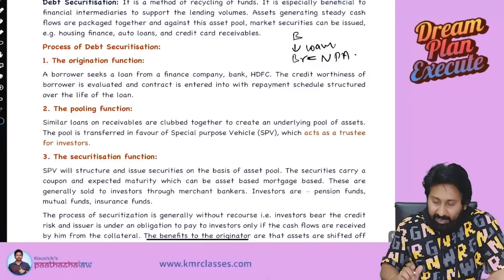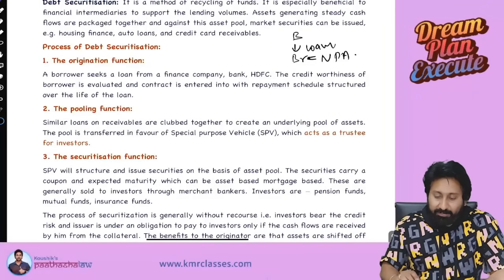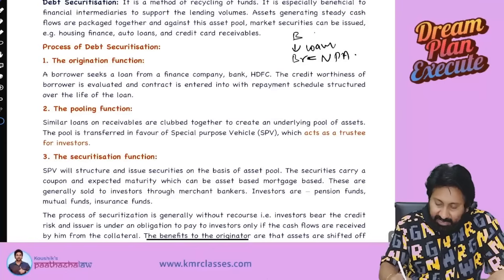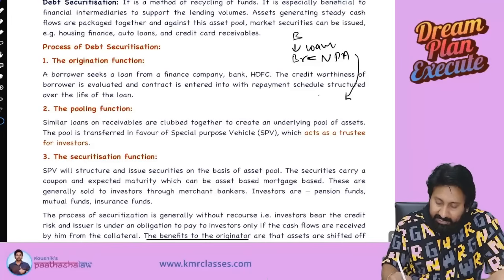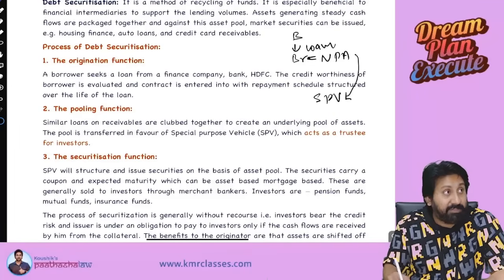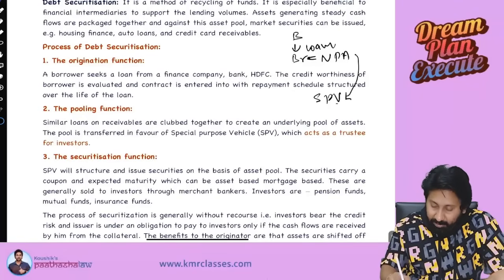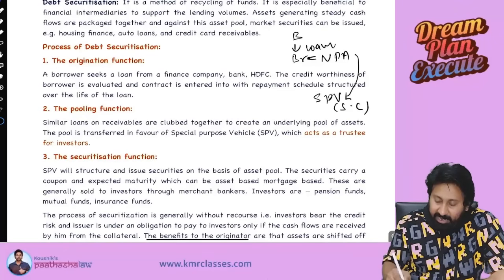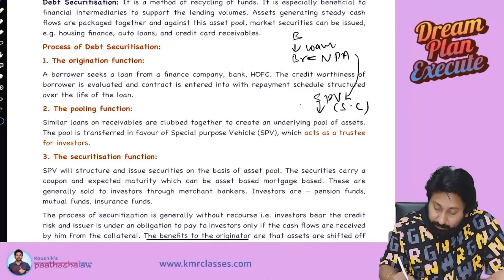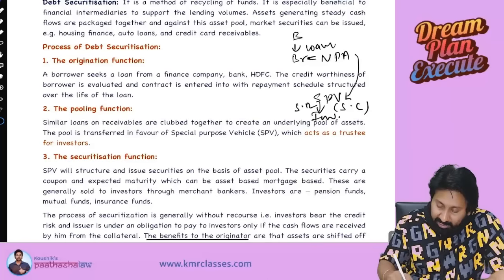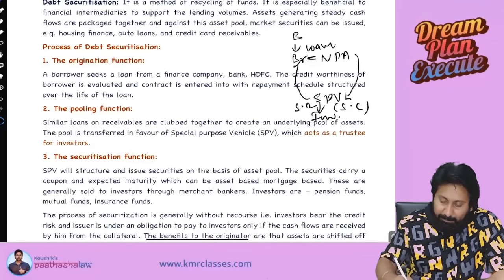That problem will come, so banks will sell these NPAs to a special purpose vehicle, which is called a securitization company. This securitization company will issue security receipts to investors, raise money and pay to the bank.